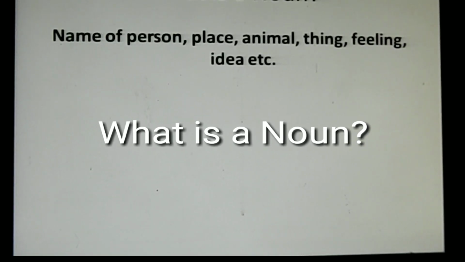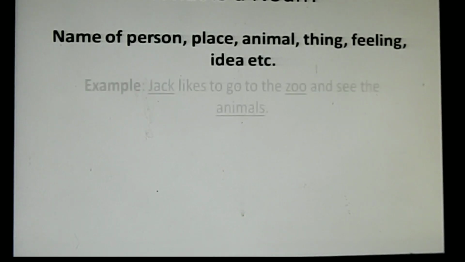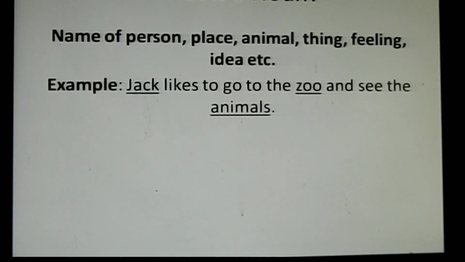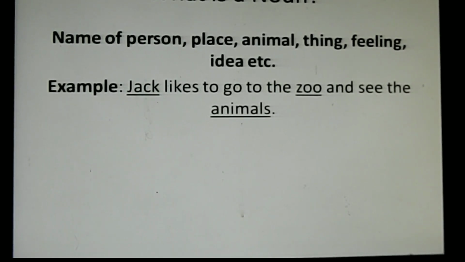What is a noun? It is nothing but a name of a person, place, animal, thing, feeling, idea, etc. For example, Jack likes to go to the zoo and see the animals. In this particular sentence, it is clearly indicated the nouns.